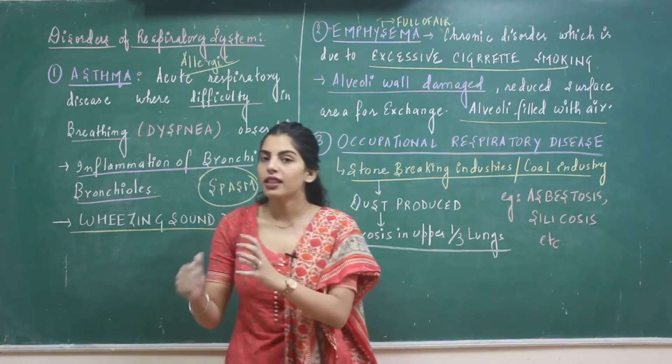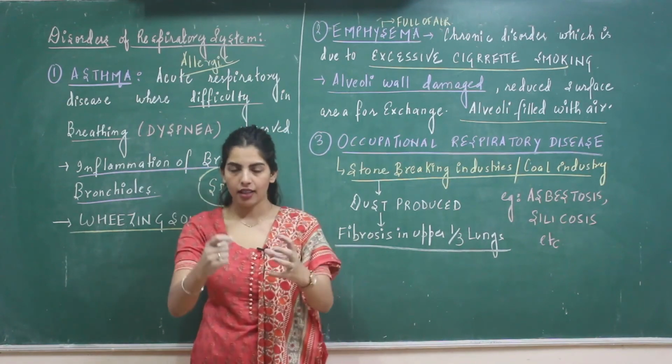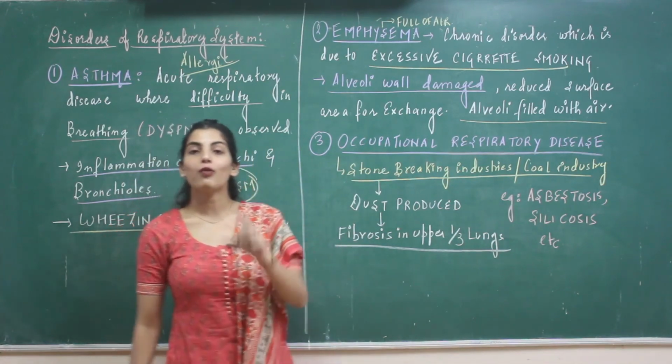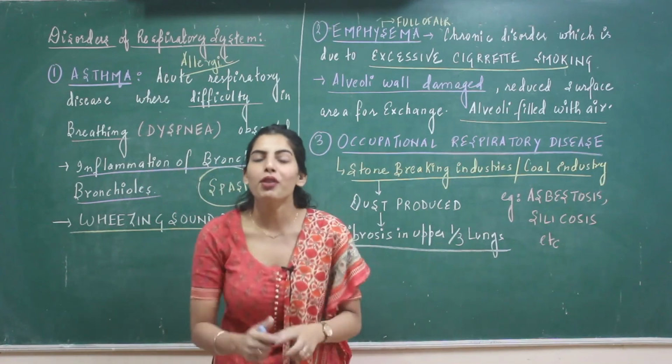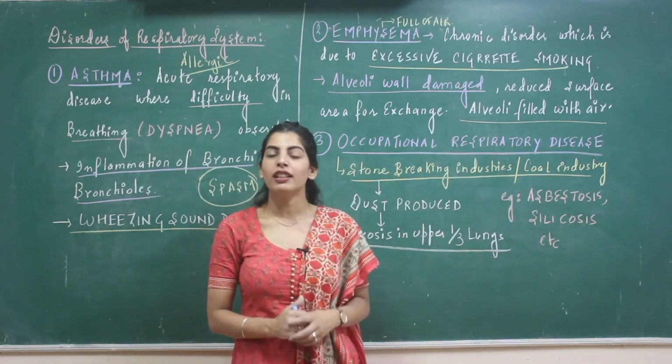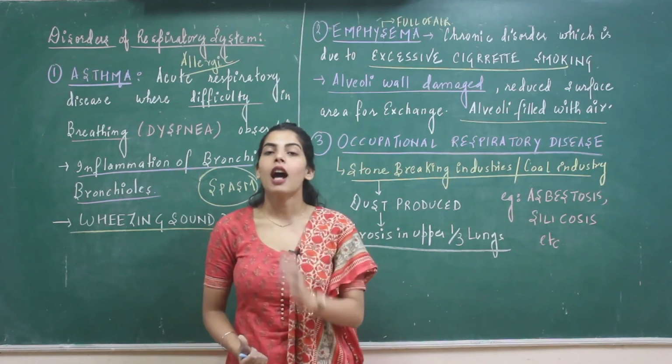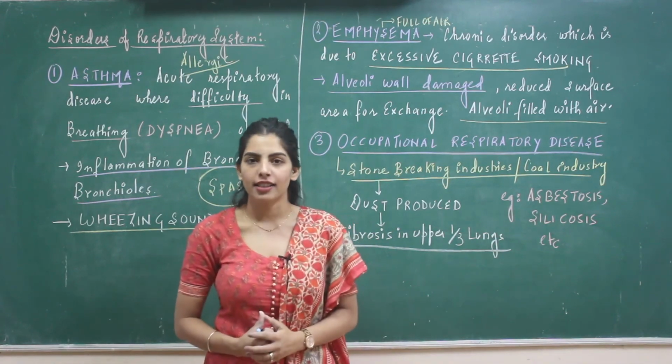In fact, workers in such industries should wear masks, because so much dust is produced that it is going to cause fibrosis. The fibrocytes are going to replace your cells in the lungs and there is fiber formation in the upper one-third part of the lungs.